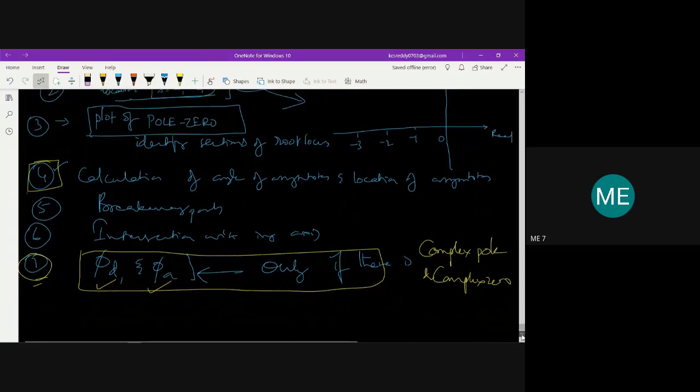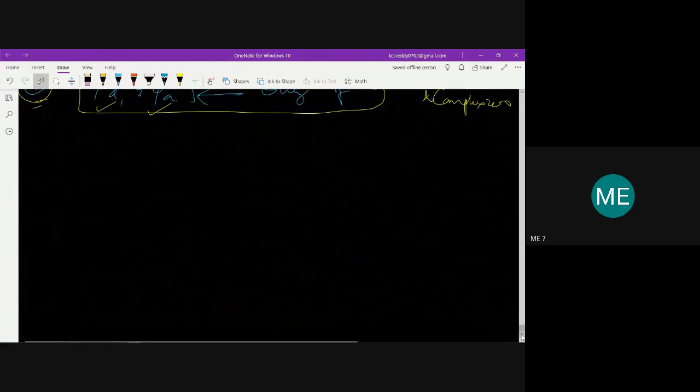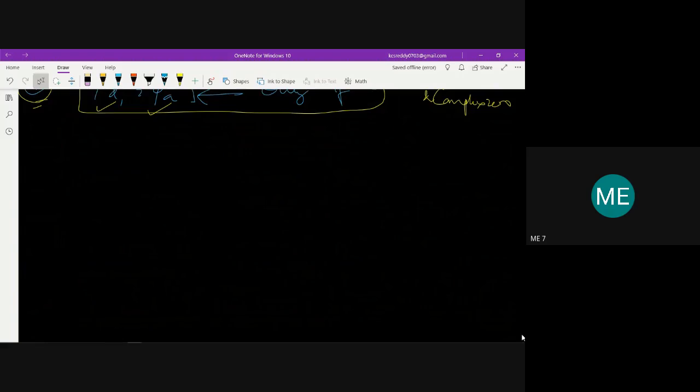We'll take one example, and if possible use graphs, for construction of the root locus.